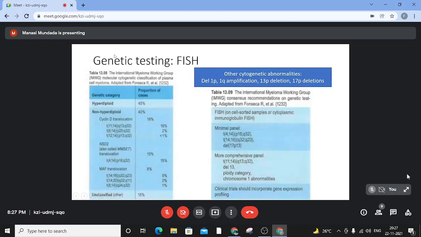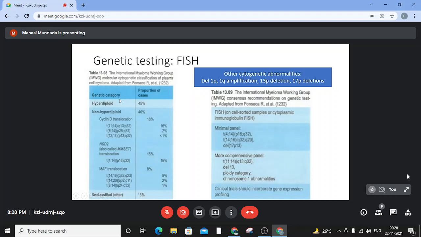Coming to the genetics in myeloma, it is a very important and a very interesting topic. The cytogenetics and FISH are the tests that are commonly done in routine practice. However, in clinical trial settings, there is a role of gene expression profiling too. If we see the genetic classification of multiple myeloma, they are of two types, the hyperdiploid type and the non-hyperdiploid type. This non-hyperdiploid type is generally the IGH translocations that you see. So in the hyperdiploid type, there are more than 3 chromosomes.